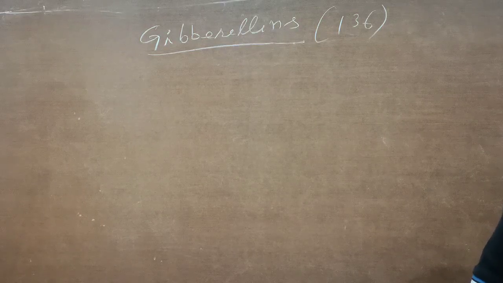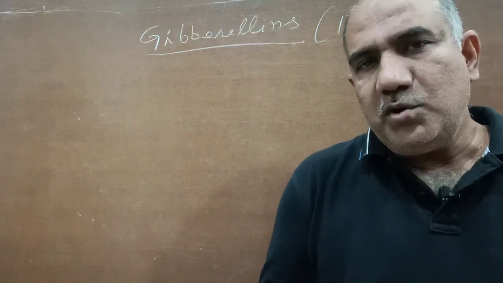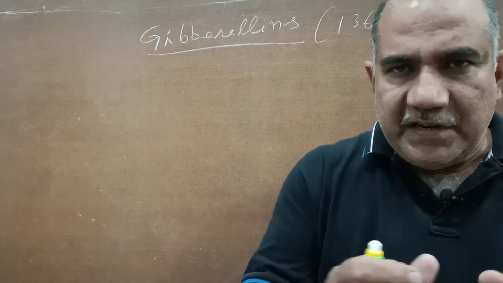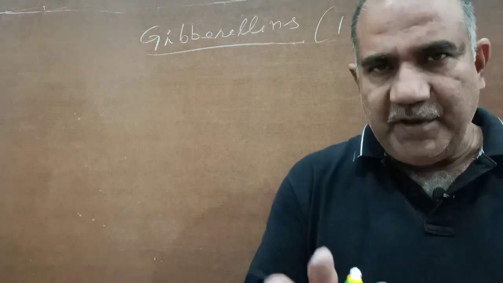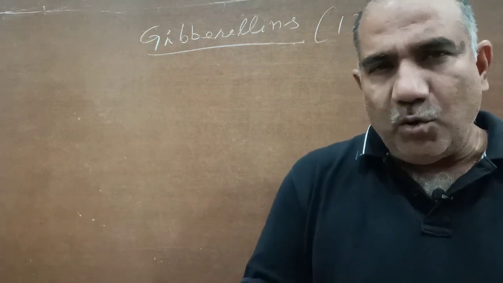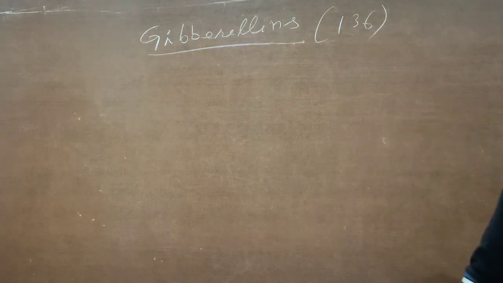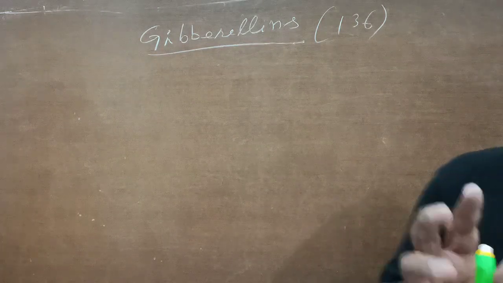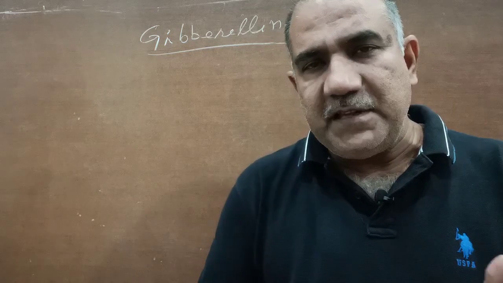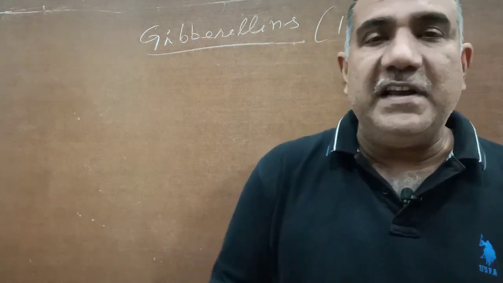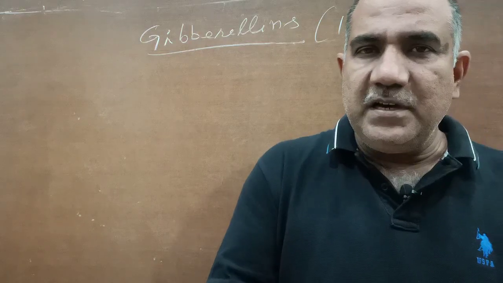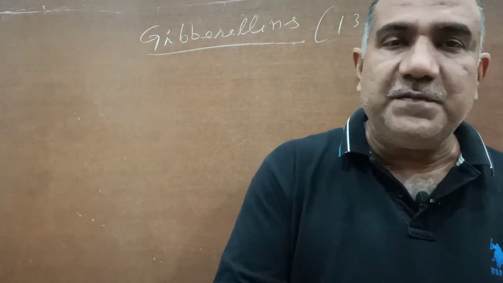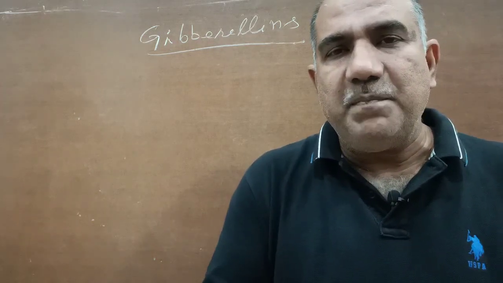It also stimulates growth in stem and leaves, and it increases the size and number of the fruits. This is to be understood very clearly, that gibberellins help in the increase in the size of fruits and also in the number of fruits. Then it also does a very important function: it induces parthenocarpy. Parthenocarpy means the production of fruits without fertilization, or I should say the formation of seedless fruits without fertilization, and this is called parthenocarpy.